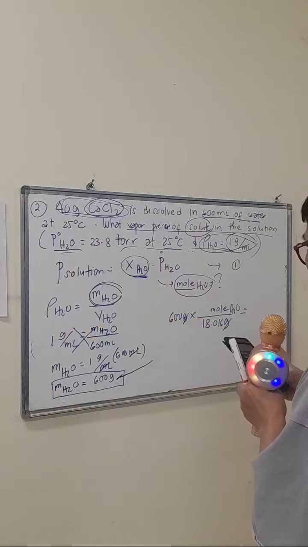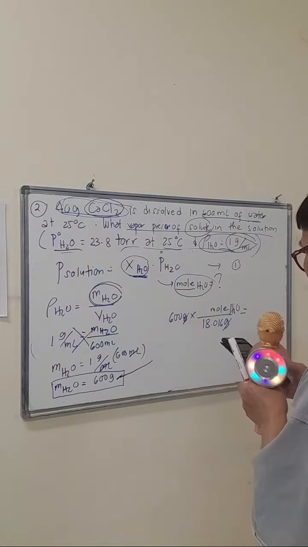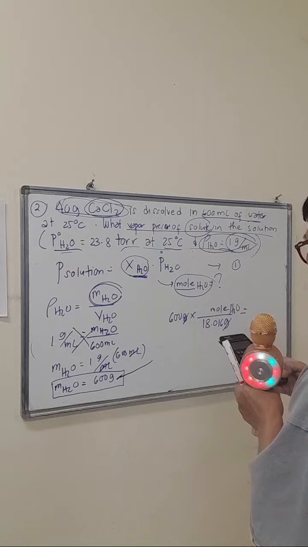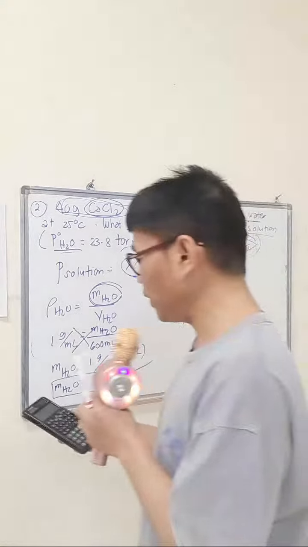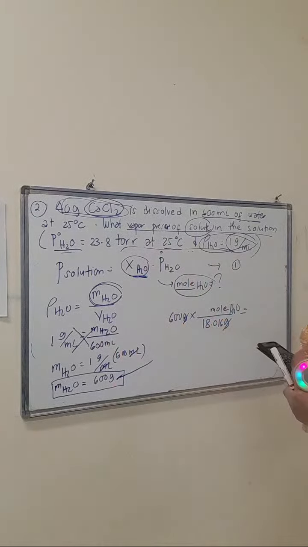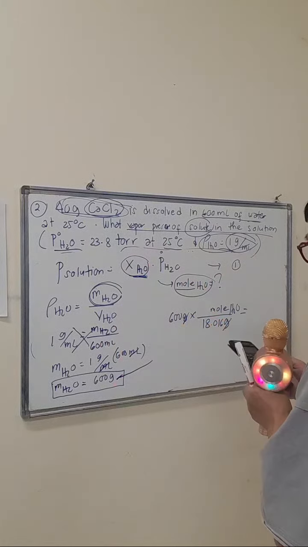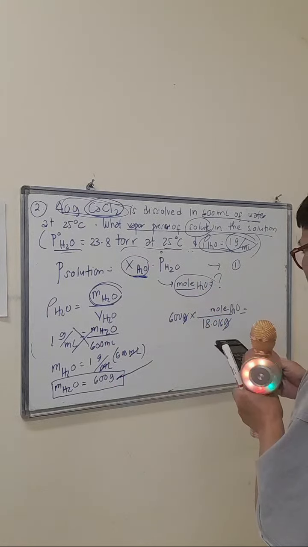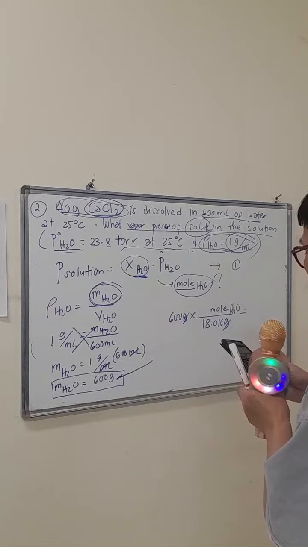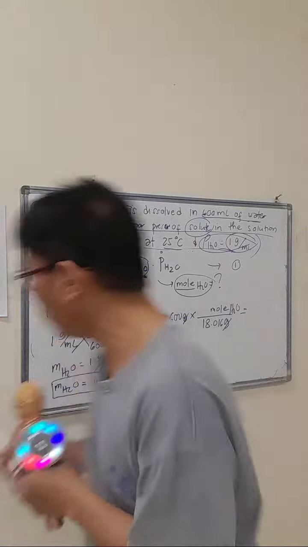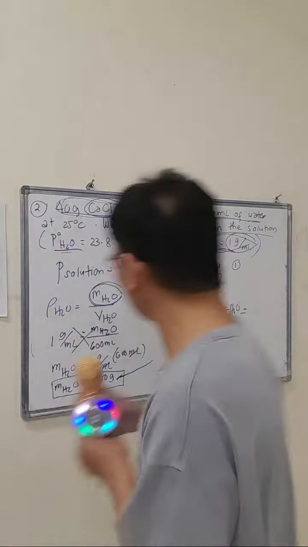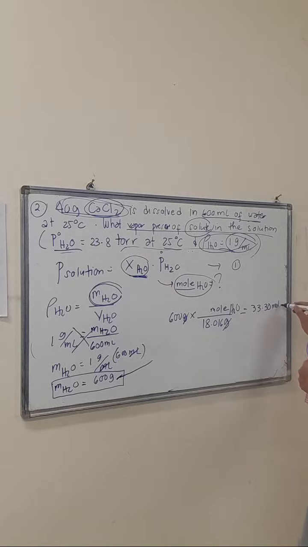600 divided by 18.016. Okay, 33.30, right? Again, review: 600 divided by 18.016 is 33.30. So that is 33.30 moles of water.